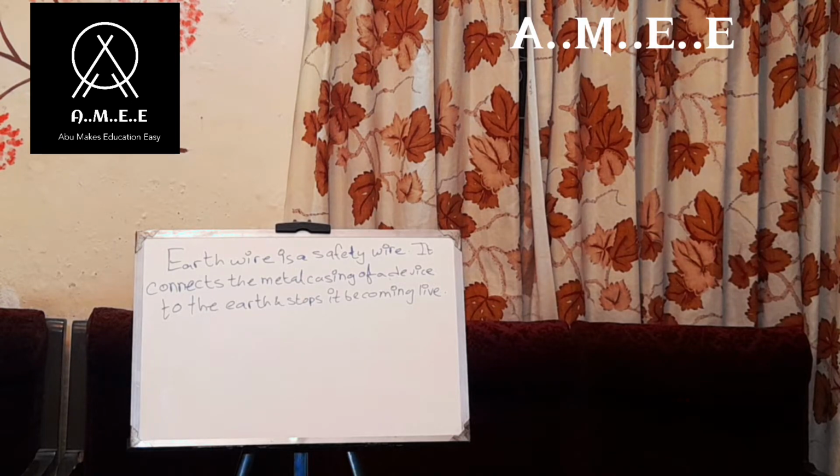So, if the kettle has an earth wire, then it will provide an alternative pathway for the current to flow with a lower resistance. This is an IGCSE explanation, but still I am going to make it as short and as understandable as possible. The earth wire is basically nothing except another road or a better road for the current to pass.